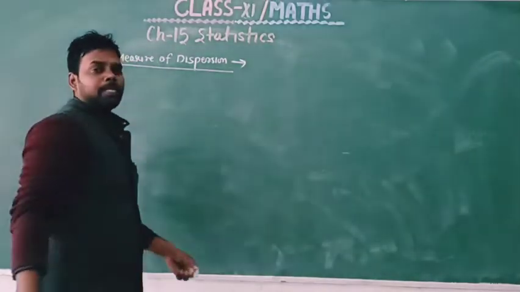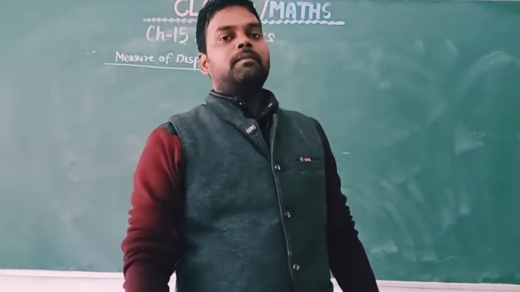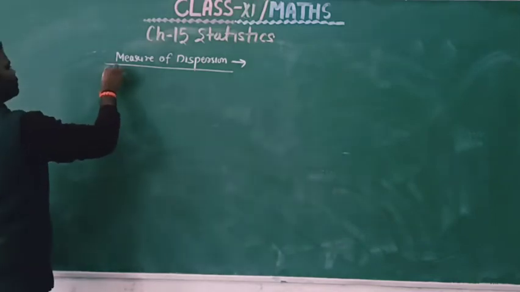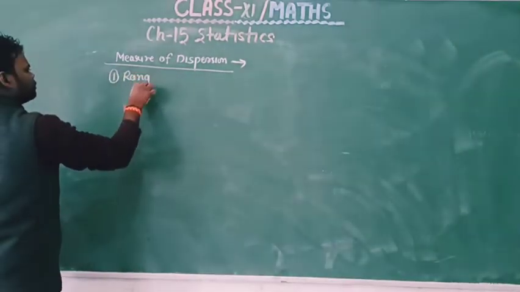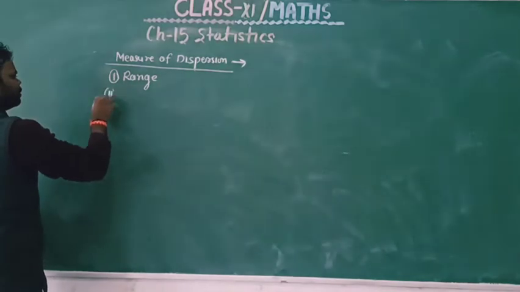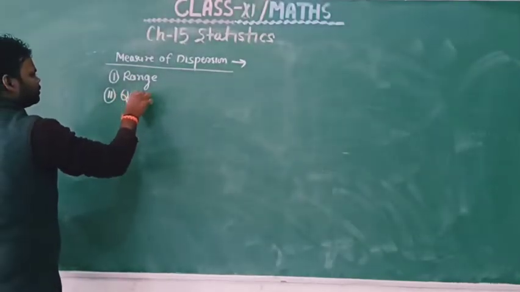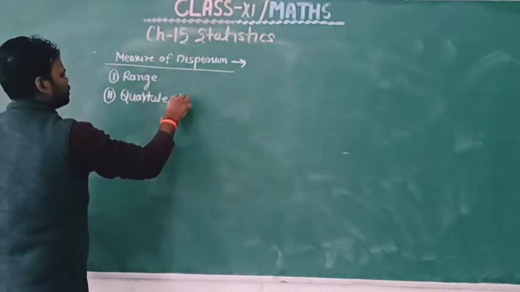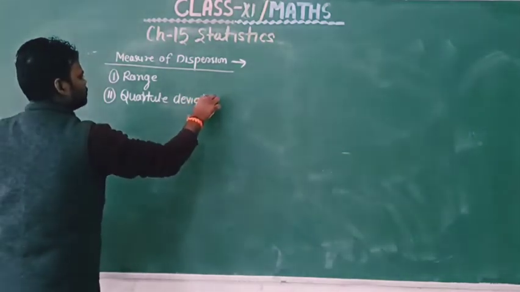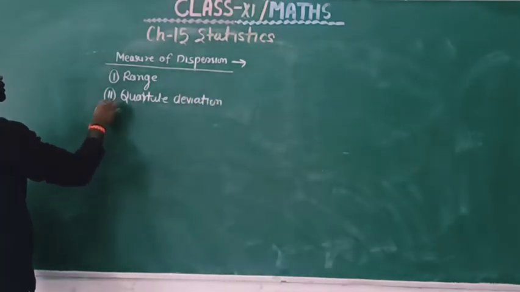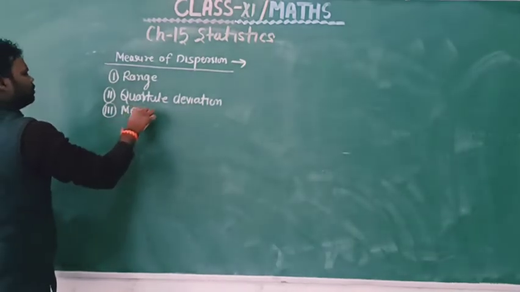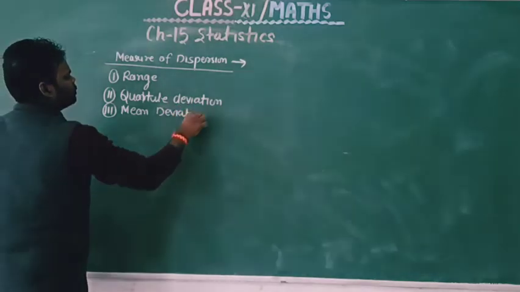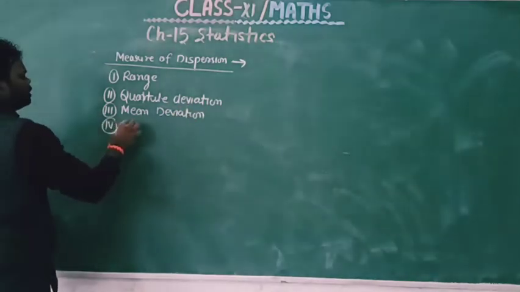So there are 4 types of measure of dispersion. First is range. Second, quartile deviation. Third, mean deviation, and fourth is standard deviation.